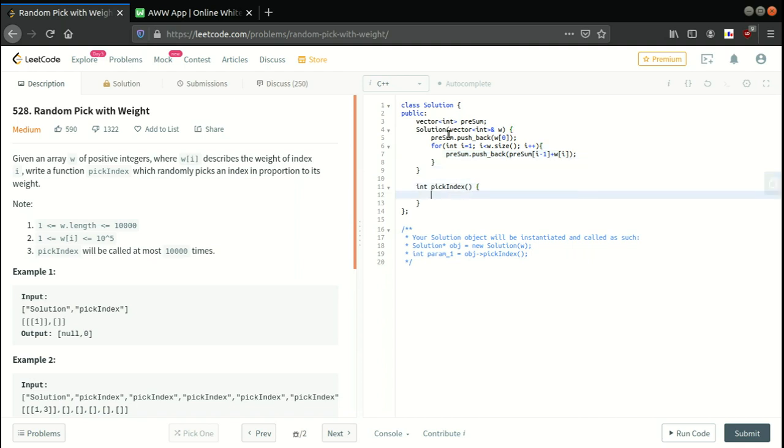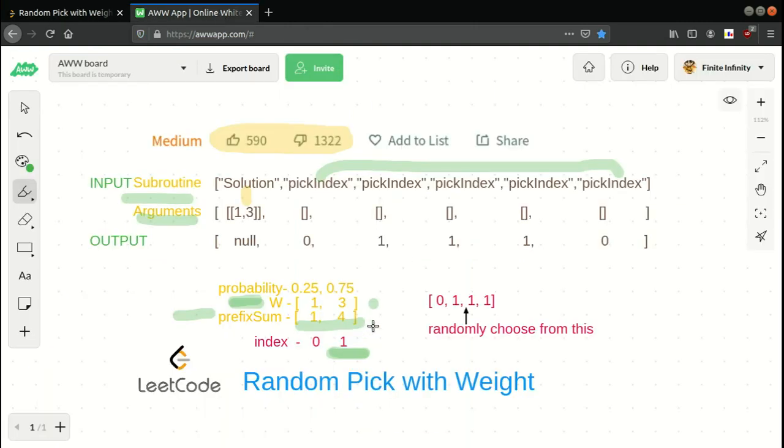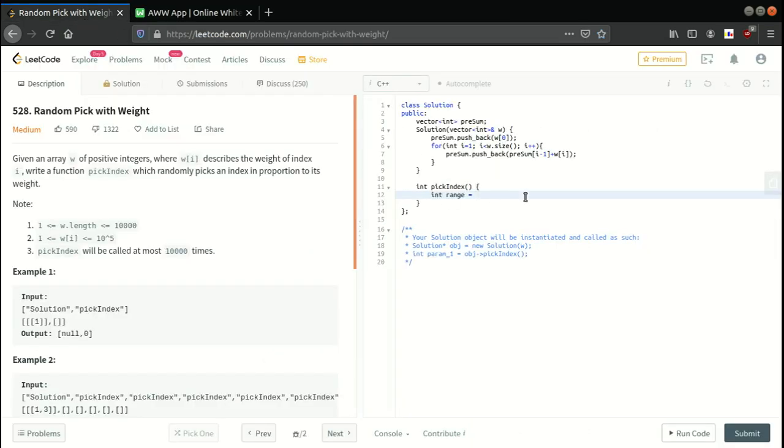After that, in pickIndex, first of all we will define a variable range that will be the last element of our presum array, like in this case it will be 4, the maximum sum value. So what we are going to do is store presum dot size minus 1, that means the last element.